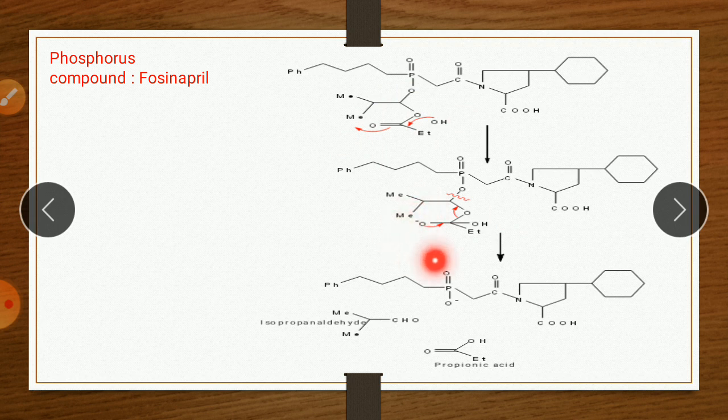Then this O minus converts into a double bond, and this bond breaks and this bond also breaks. So we get three compounds: the active drug, a side product isobutyraldehyde, and propionic acid. So this is the bioactivation of the phosphorus compound fosinopril. It is also an ACE inhibitor.